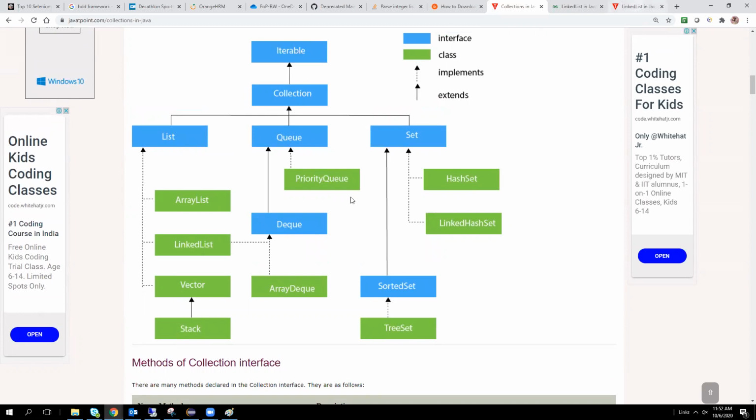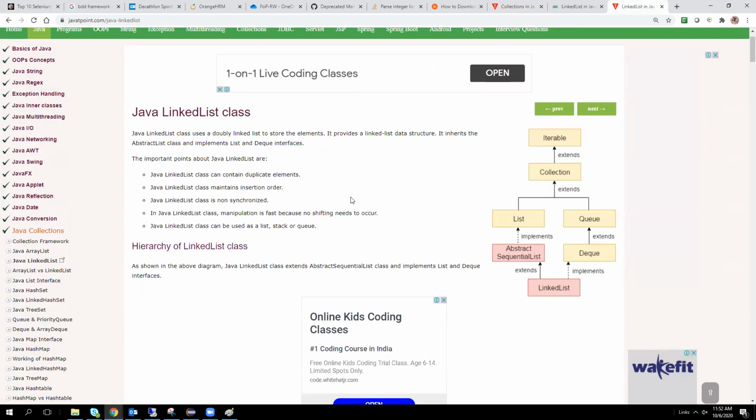In linked list, actually, our array will be stored in a particular address. For example, if you take 2000, 2000 is the heap memory. At the heap memory, we have some addresses, like pointers.